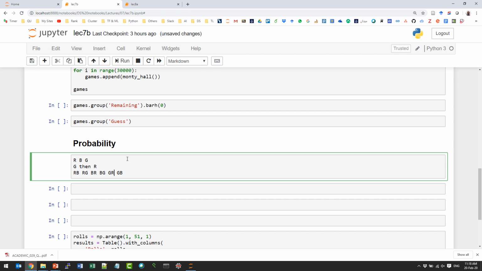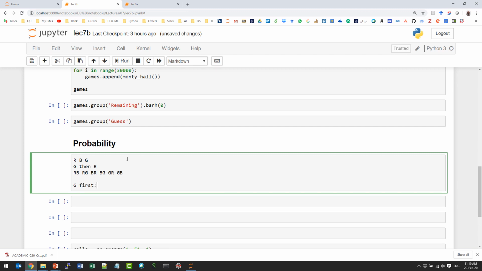Okay, now let's do it in a different way. Let's say we draw first. Here we want to get green then red. So what is the probability to get green first? 1 over 3. Very good. Now, we got green. What is remaining? Red and blue.